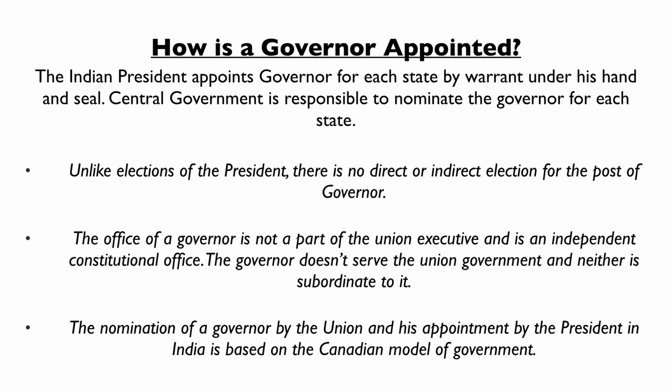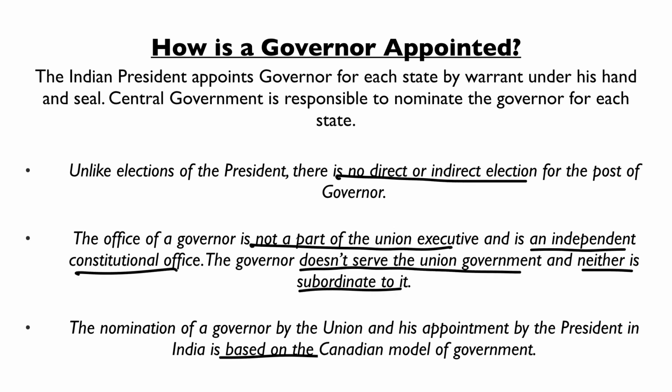So the central government is responsible to nominate the governor for each state and the president will appoint the governor formally. Now there is no election for the governor but there is a selection process. ठीक है, office of the governor is not a part of union executive but it is an independent constitutional office, and ये जो nomination का and appointment का process है, it has been borrowed from the Canadian model of government. So remember all these important points, okay?